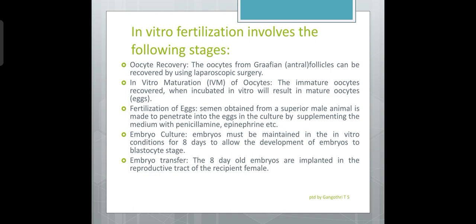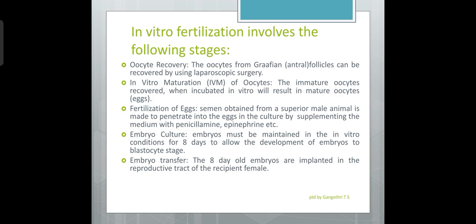Next step, we have fertilization of eggs. In vitro fertilization of the eggs is carried out by using semen obtained from a superior male animal. For IVF, the eggs are carried in small droplets, or we call them micro droplets, of culture medium.